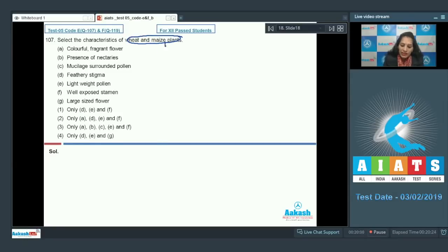Both wheat and maize plants, they are anemophilous. Means the flowers are wind pollinated. So you have to choose the characteristics of these plants.